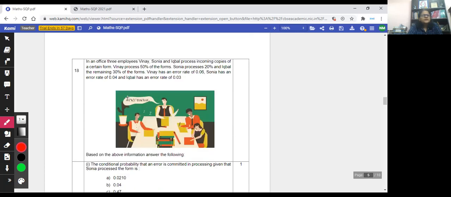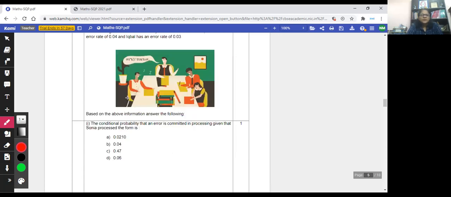Question number 18: in an office, three employees, Binay, Sonia and Iqbal, process incoming copies of a certain form. Binay processes 50% of the forms, Sonia processes 20%, and Iqbal the remaining 30%. Binay has an error rate of 0.06, Sonia has an error rate of 0.04 and Iqbal has an error rate of 0.03. So this is the information given to us.